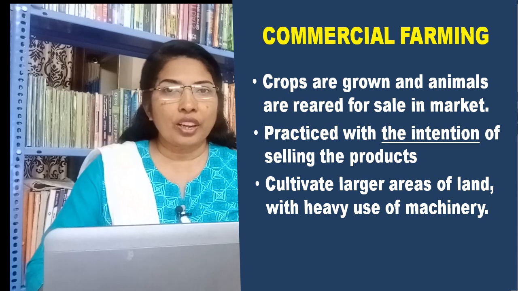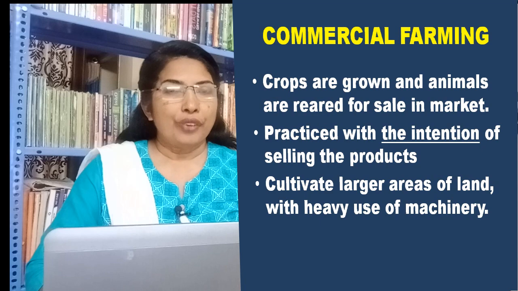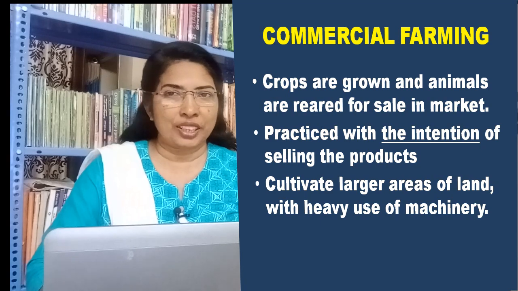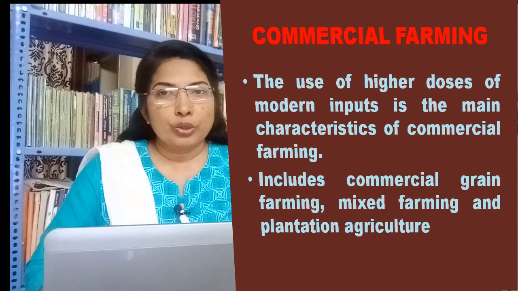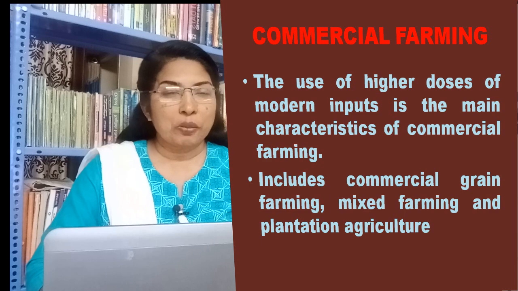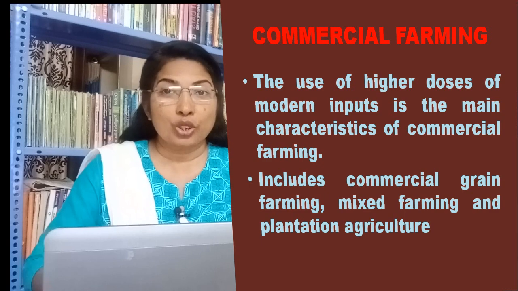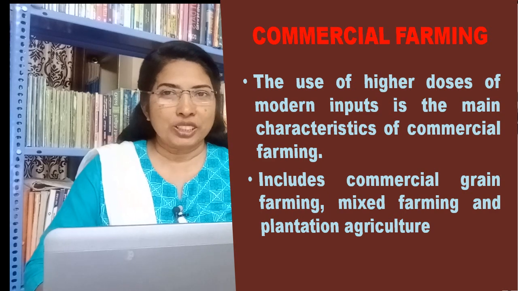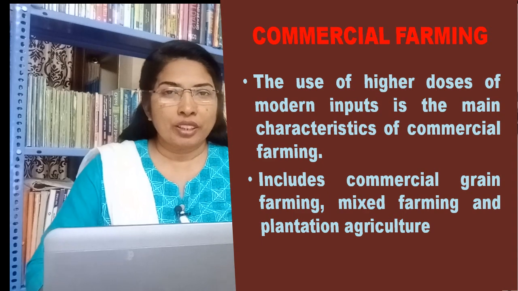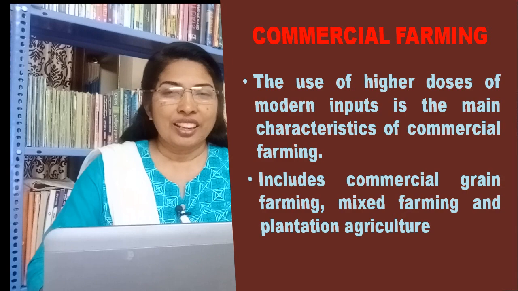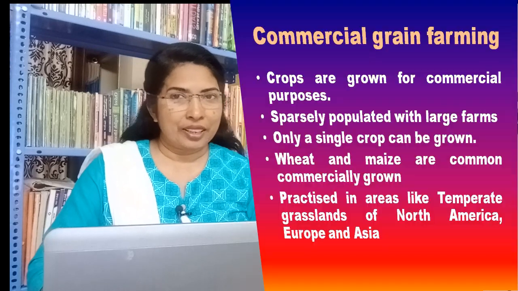Due to the need for a high amount of output, farmers cultivate larger areas of land with heavy use of machinery. The use of higher doses of modern inputs like high-yielding seeds, chemical fertilizers, insecticides, and pesticides in order to obtain higher productivity is the main characteristic of commercial farming. Commercial farming includes commercial grain farming, mixed farming, and plantation agriculture.